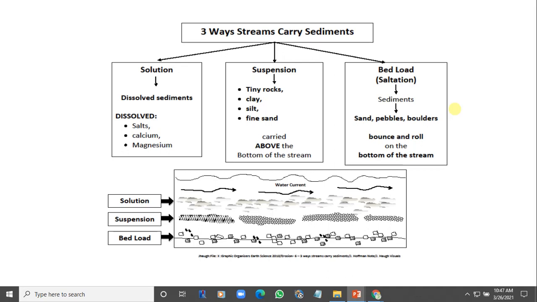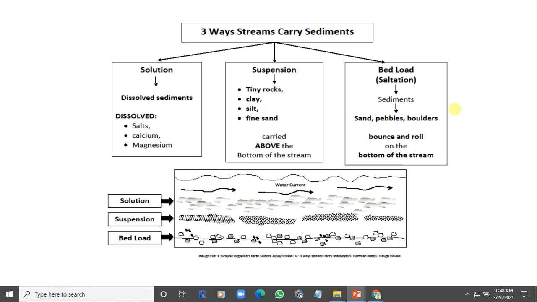The suspension here is what we also have as the suspended load, where you have the tiny rock, the clay, the silt, the fine sand, and all the rest. Okay, and then you have the bed load. But there's a mix-up here.